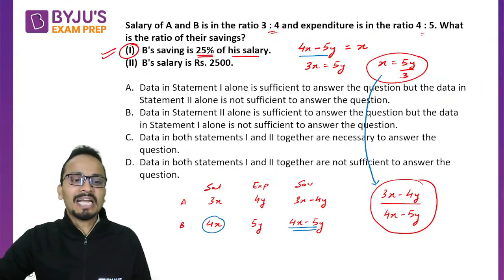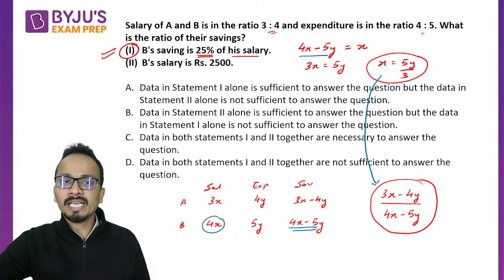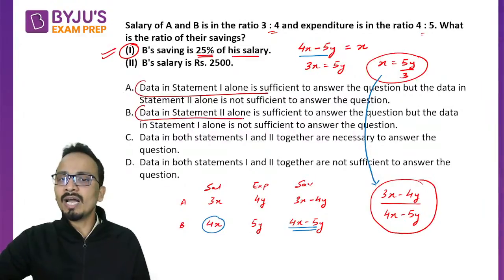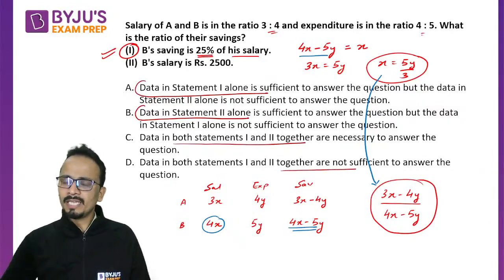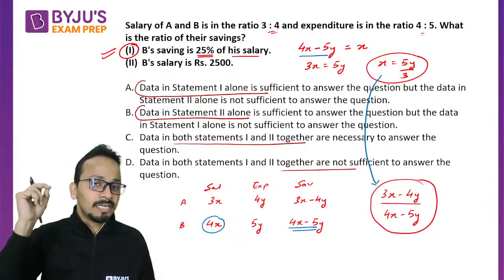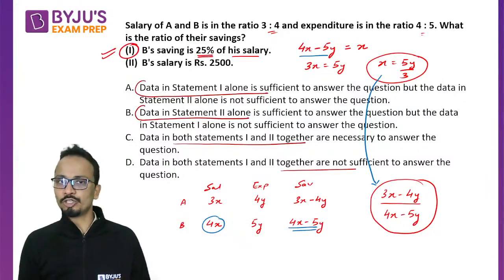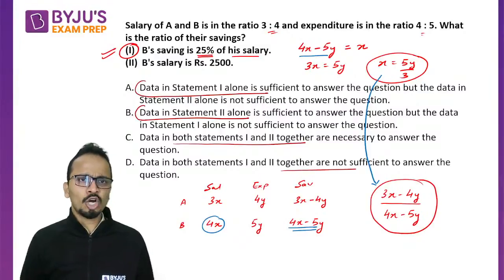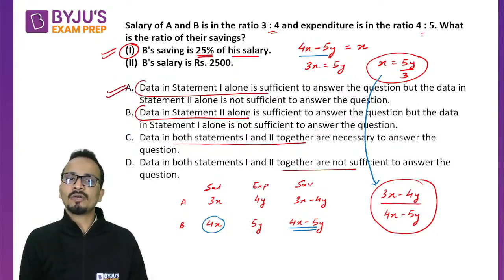Yes. Okay. Now let's read statement number 2, though it is not required because of the type of options. Option A says that statement 1 alone is sufficient. B says that statement 2 alone is sufficient. C says that both together, and D says that both together are not sufficient. None of the options says that statement 1 as well as statement 2 individually will be able to answer the question. So since we don't have any such option, no need to check statement 2, and you can straight away mark option A as your answer.